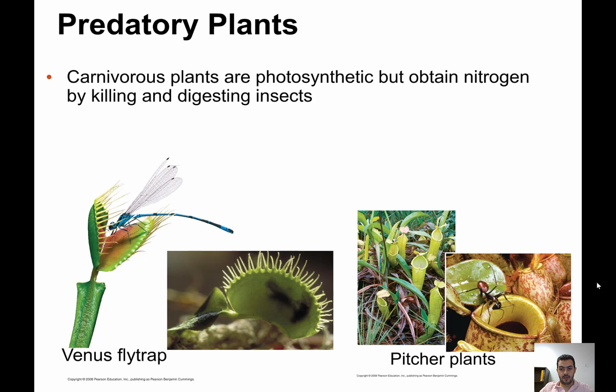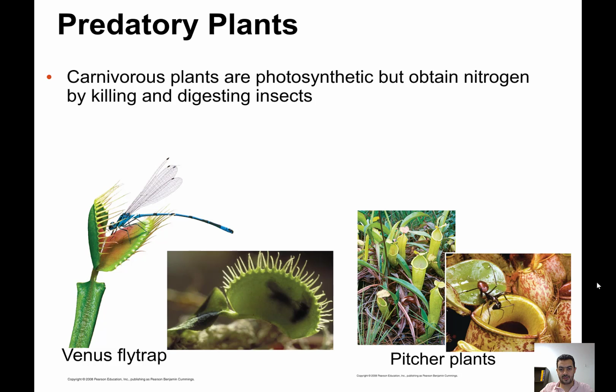Hello everyone. So to continue the last video about predation, I want to highlight that some plants are predatory. So we have carnivorous plants that have evolved or adapted in order to capture ants, and the reason for that is the supply of nitrogen for the plant.